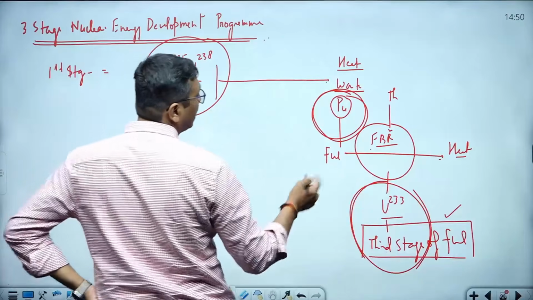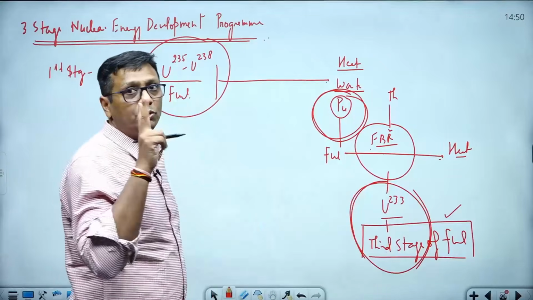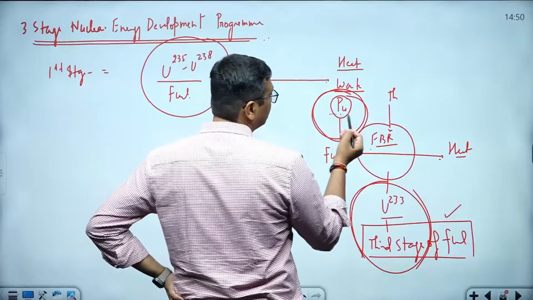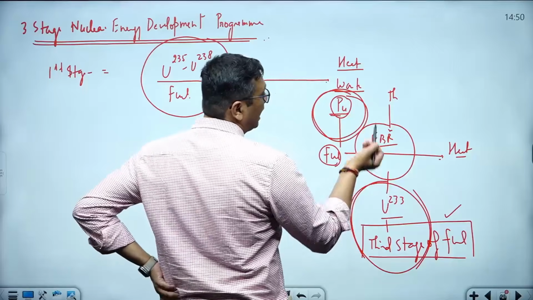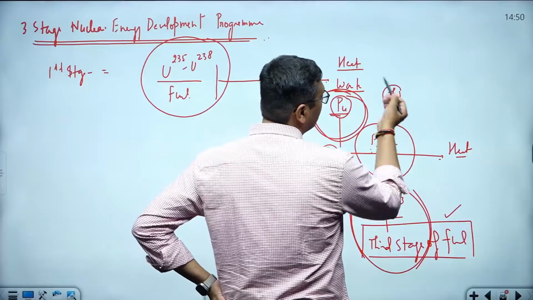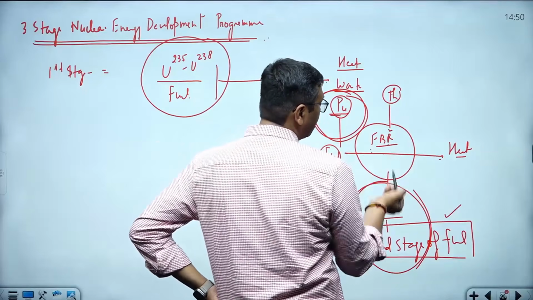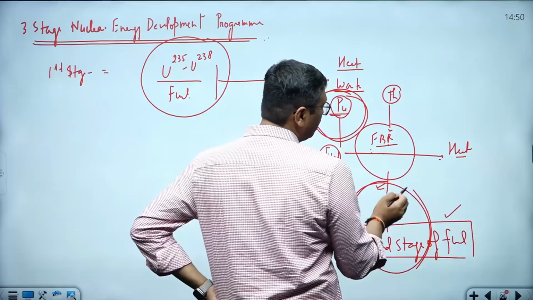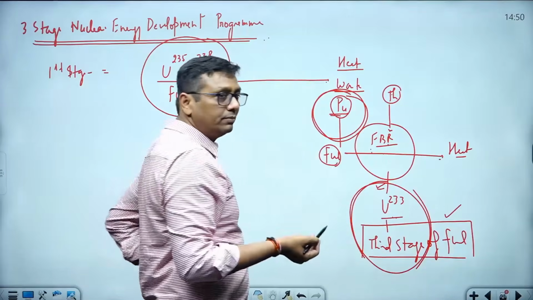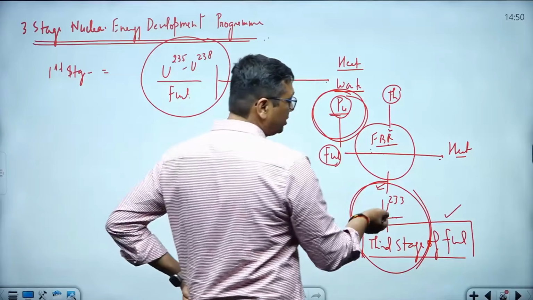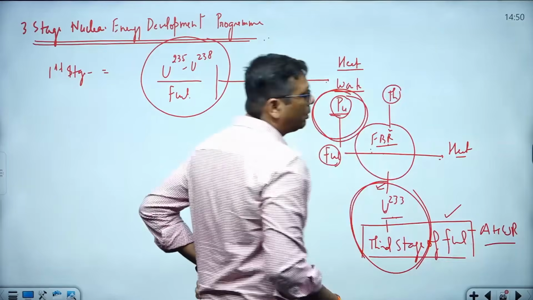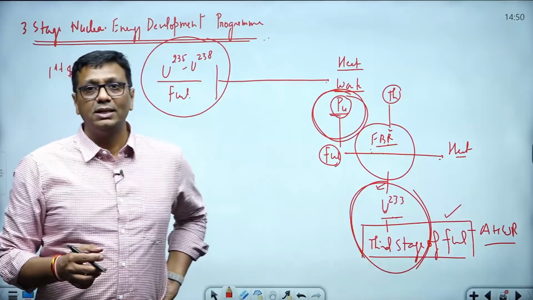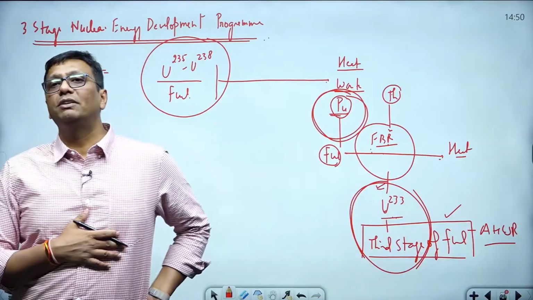This is the overall picture, and this is the reason the fast breeder reactor is important in two ways. The first stage waste, plutonium, is used as fuel in the fast breeder reactor, and within the reactor the thorium available in India is converted into uranium-233. This uranium-233, derived from thorium, is utilized in the third stage of reactor, called the advanced heavy water reactor. I hope you have listened to all this in my classes, and even read it from the books also.